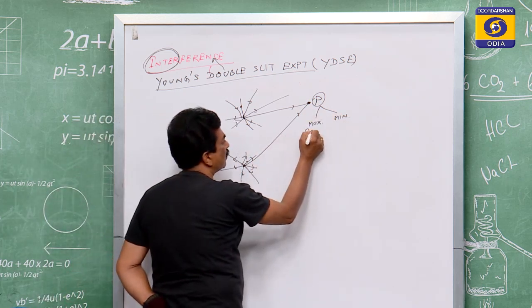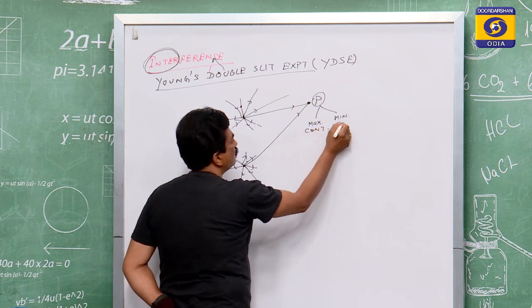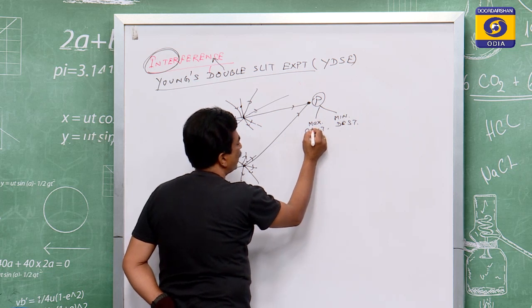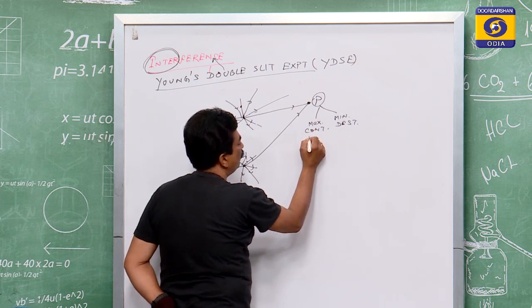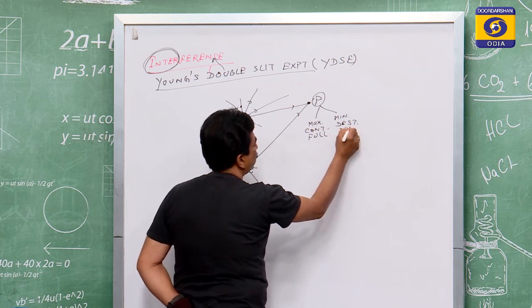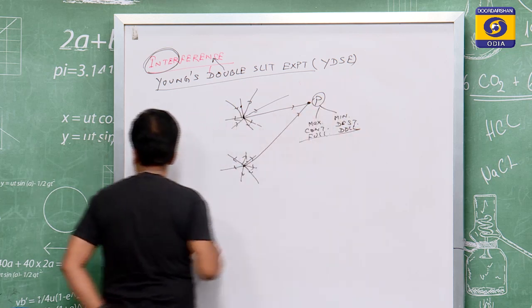Maximization is known as constructive and minimization as destructive, called maxima and minima, or full one and dull one.